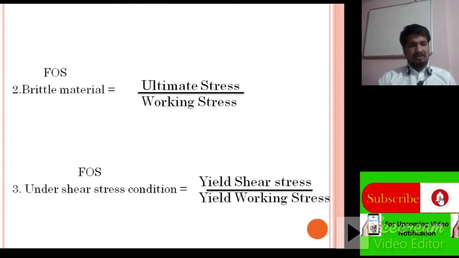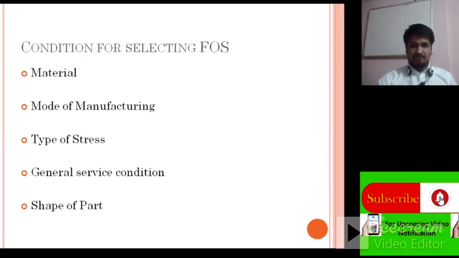And the third one is factor of safety for shear condition, which is equal to yield shear stress divided by working shear stress. You know what is meant by shear condition: when a perpendicular force is applied and due to that force the material shears into 2 parts, the stress developed inside the component is known as shear stress.